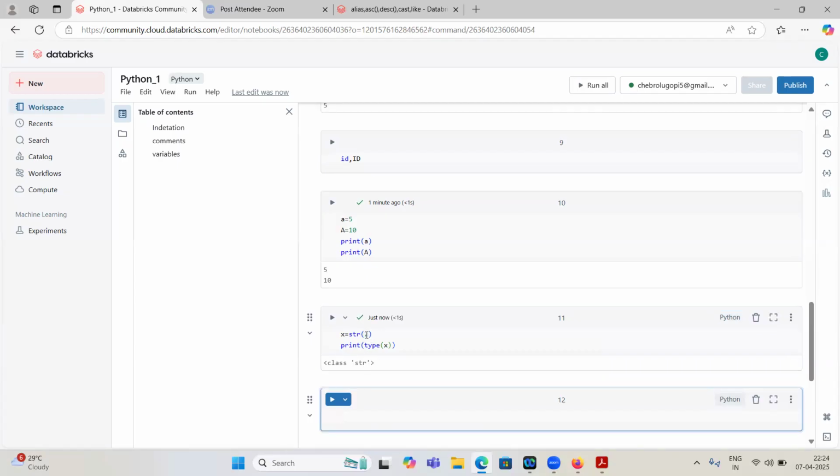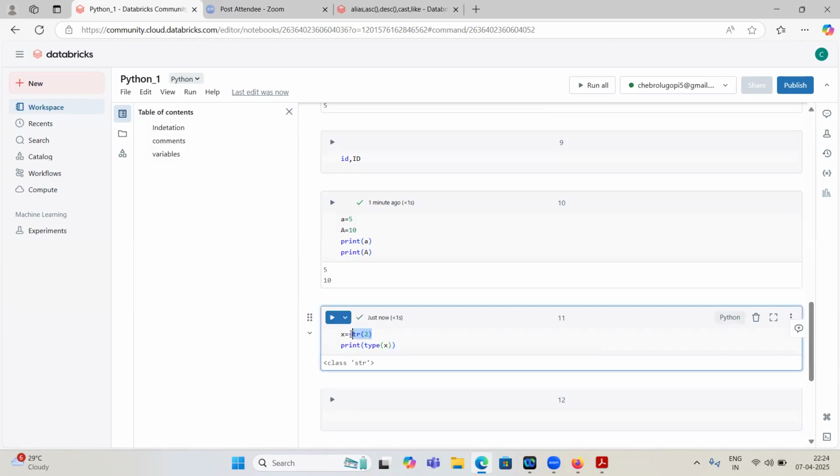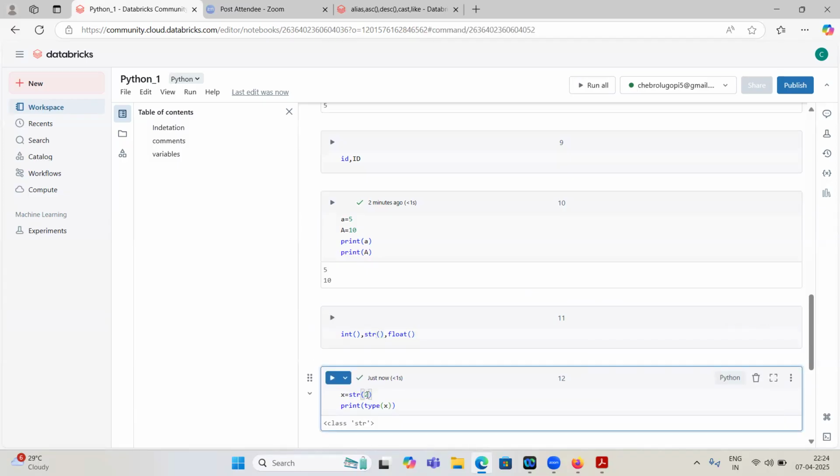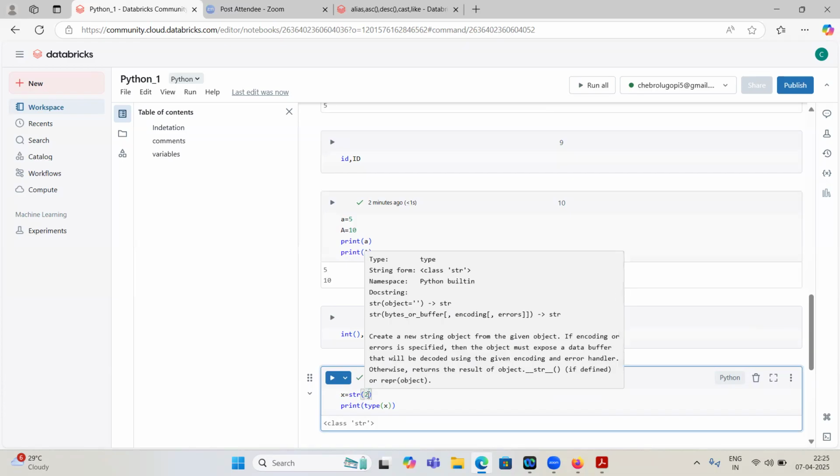So x equal to 2 is integer, but what I did is type casting, as we say. So x equal to str of 2. int is one function, str is one more function, float, these are inbuilt functions. Inside this string function I am assigning 2. So 2 is integer, but whenever you apply the string function on top of this 2, it will become string type.